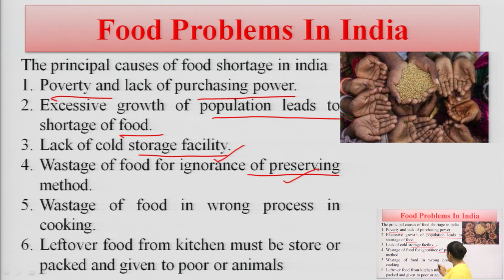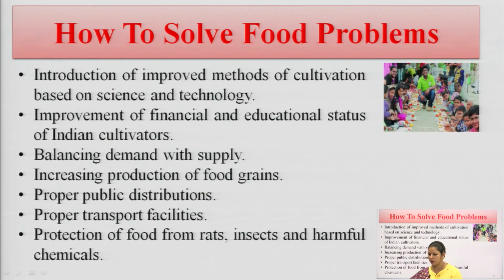Wastage of food in wrong processes in cooking. During cooking we are wasting a huge amount of food, so we have to stop that and take care of it. Leftover food from the kitchen must be stored, packed and given to the poor and to animals. When we are celebrating any function or ceremony, there is so much leftover food. So we have to pack it properly and give it to the needy, to the poor and to animals, so that we do not waste our food items.